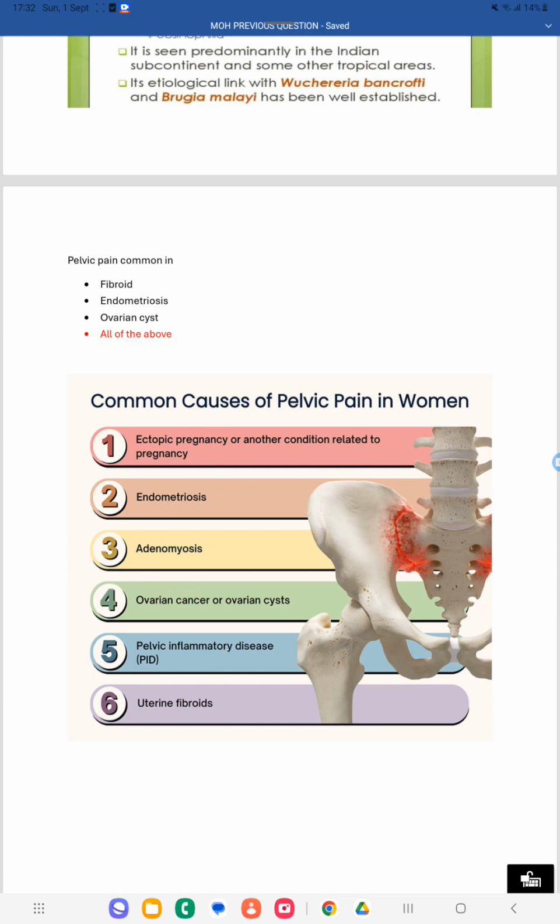Pelvic pain you can commonly see in ectopic pregnancy, endometriosis, adenomyosis, ovarian cancer or ovarian cyst, pelvic inflammatory disease, and uterine fibroid. In all these cases pelvic pain is the main symptom. So if the option is all of the above, you have to choose it. If all of the above is not there, then you can choose endometriosis. There the first symptom is severe pelvic pain during the menstrual cycle.